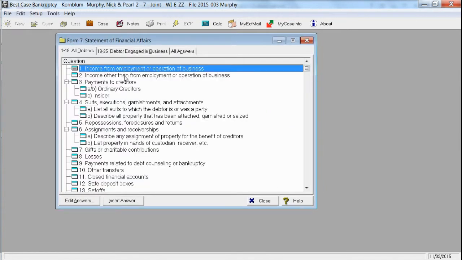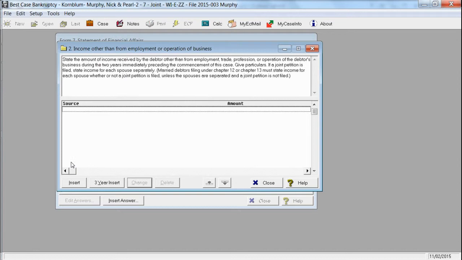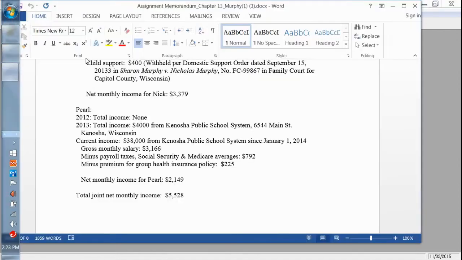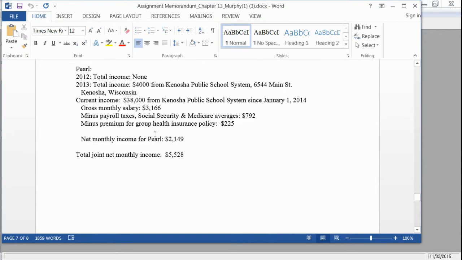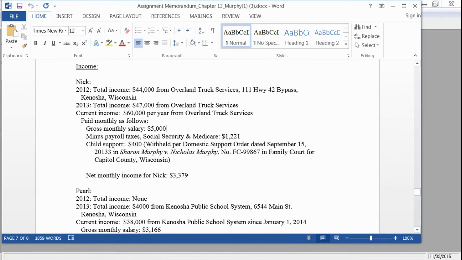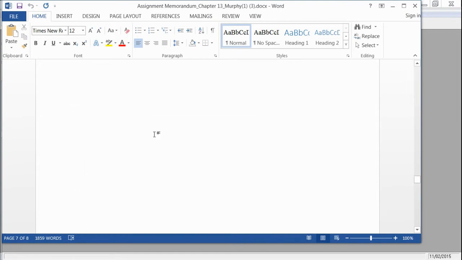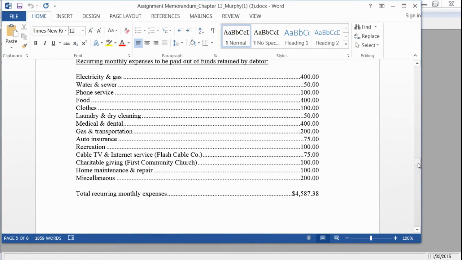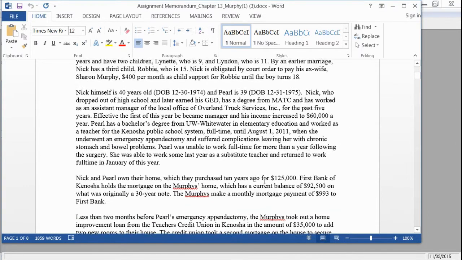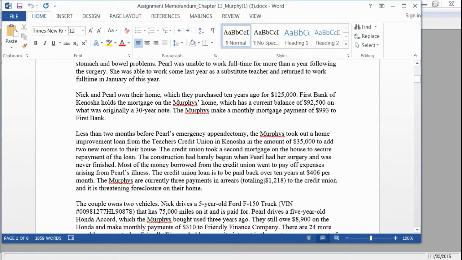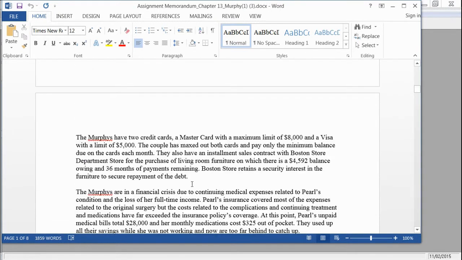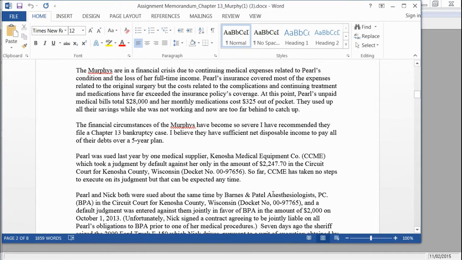Then the next thing is we want to see if there's any income from other than operation of the business. Here we go back to any kind of income they might have from other than operation of the business, and we would have to look back through the entire assignment memo to determine whether they had any certificates of deposit or anything like that, and we would put that in here.